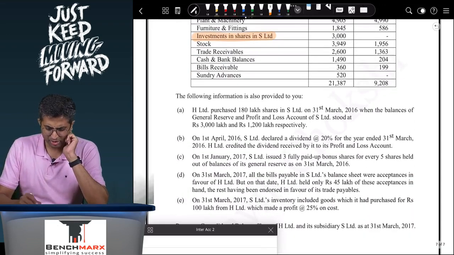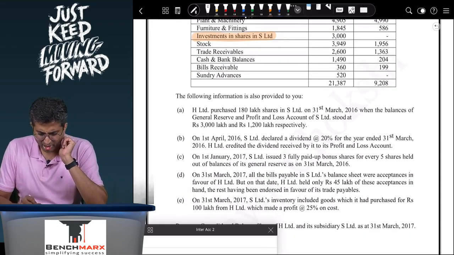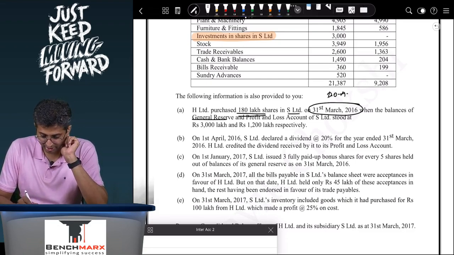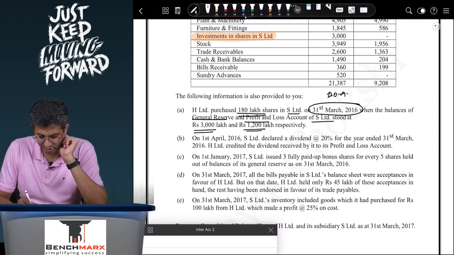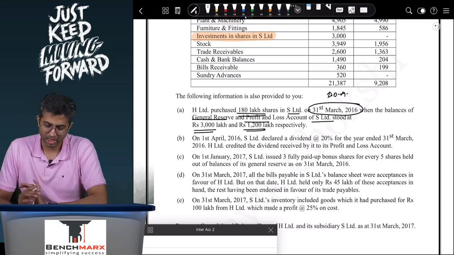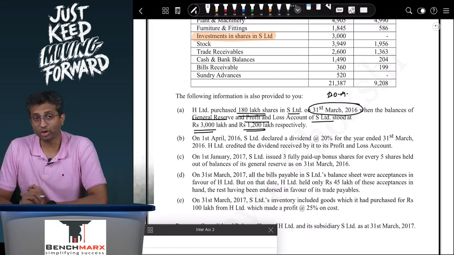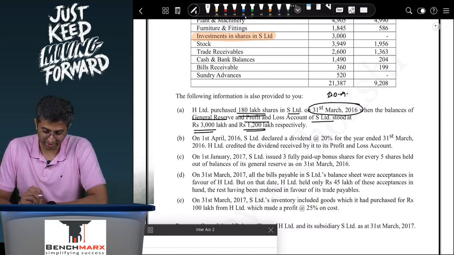The following information is also provided to you. H purchased 180 lakh shares in S on 31st March 16. So your date of acquisition is 31st March 2016. And the balances of general reserve and the profit and loss account of S stood at 3000 lakhs and 1200 lakhs respectively. So this gives you the date of acquisition and the reserves on the date of acquisition so that you can find the net worth.